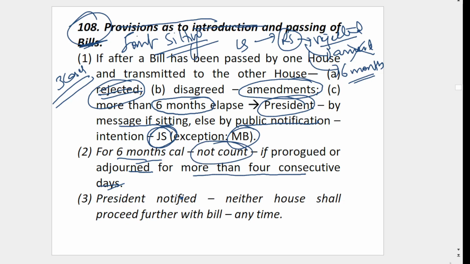Once the president has notified the joint sitting, neither house can proceed further with the bill. You should not touch the bill or discuss it any further; you have to keep the bill aside until the joint sitting. Once the president notifies his intention, neither house shall proceed further. That is very important.